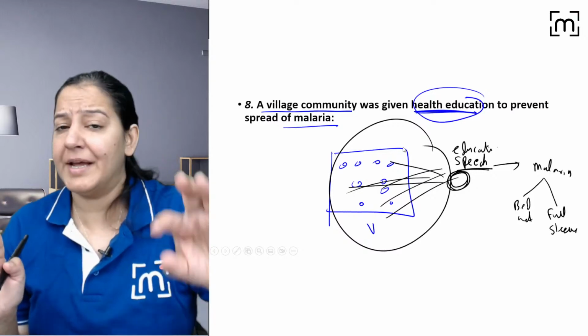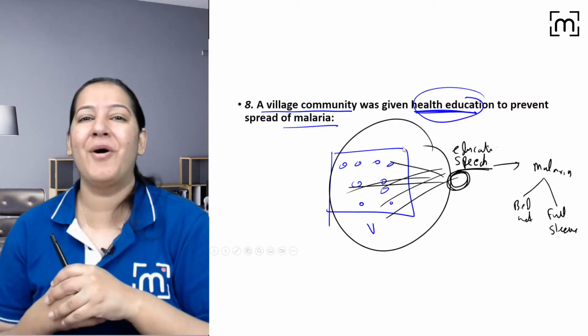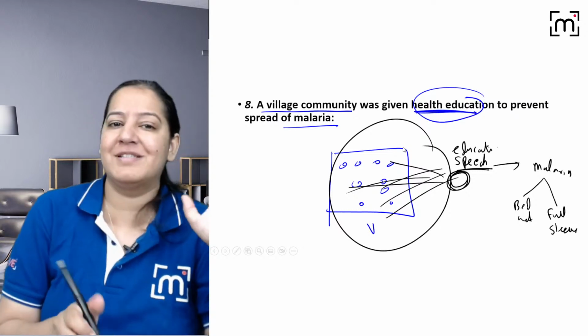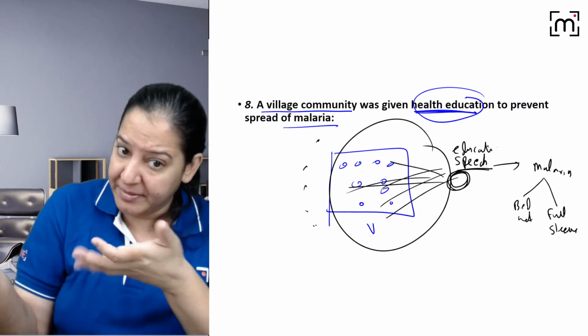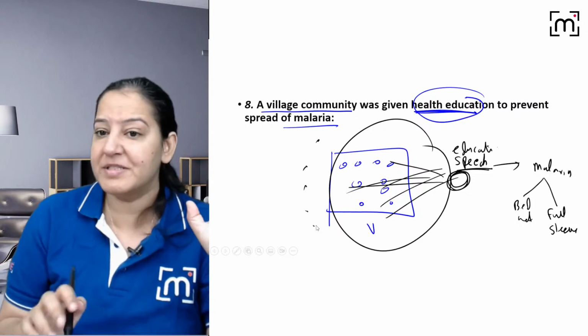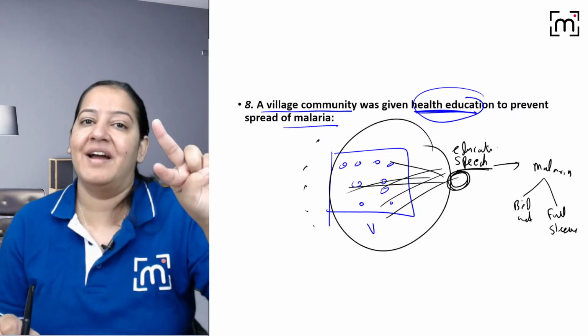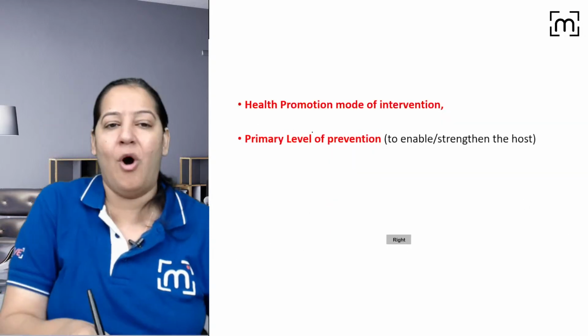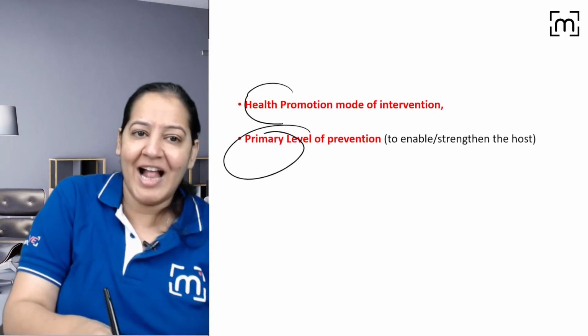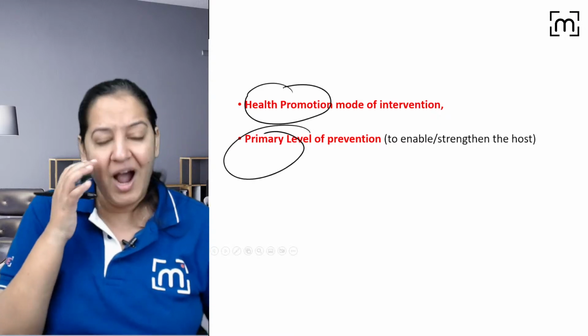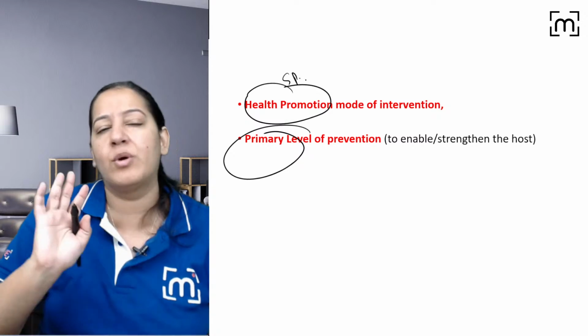But is it primordial or primary? The risk factor is already present. The mosquitoes are there in the village. That's why I'm giving the speech to them. So the risk factor is present. So it's primary, right? But only for malaria. In the primary, it's specific protection. Yes, you all are right. It's primary level and health promotion and specific protection. Ideally, it should be specific protection because it is only for malaria.